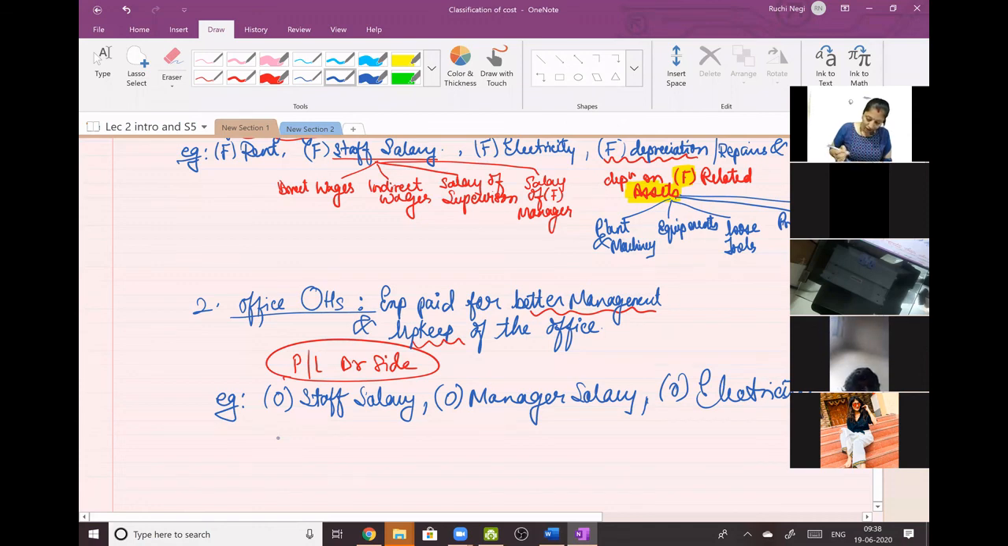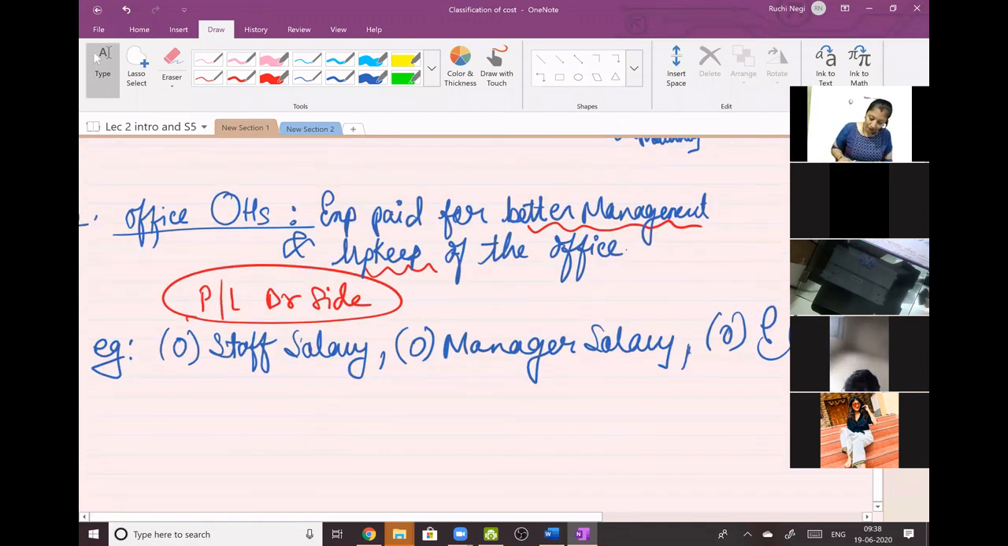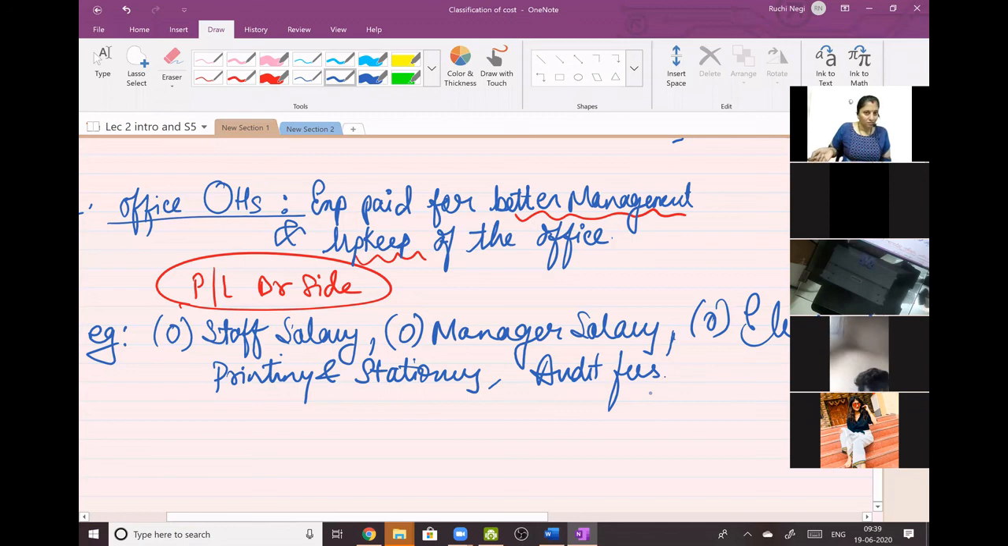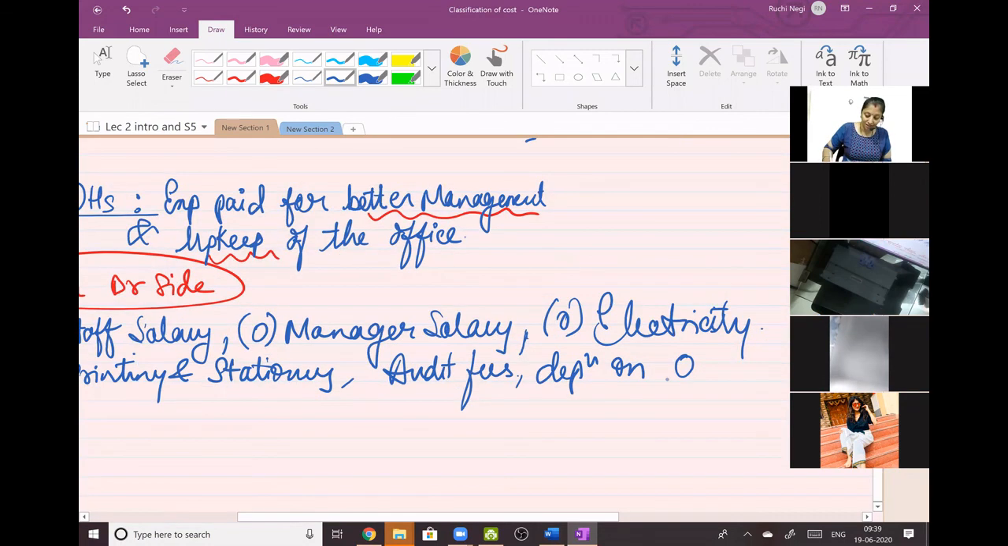then I hope you all can relate this. P&L account debit side, yeah. Then तुम्हारा famous printing and stationery, then audit fees, board of directors meeting का जो भी खर्चा, board meeting expenses. Okay, depreciation on office assets. This is very important.